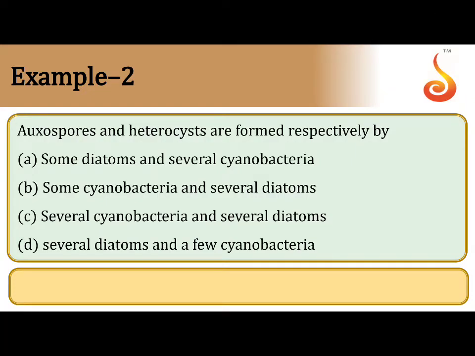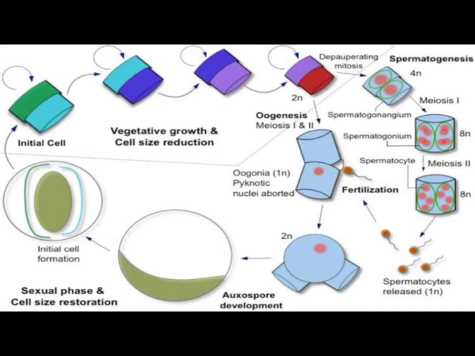Okay. As I told, we are going to continue the video from what we did in the previous video. Now, we have a word called depauperating mitosis. The word depauperating means poorly developing.